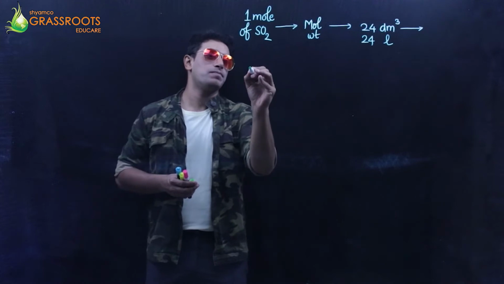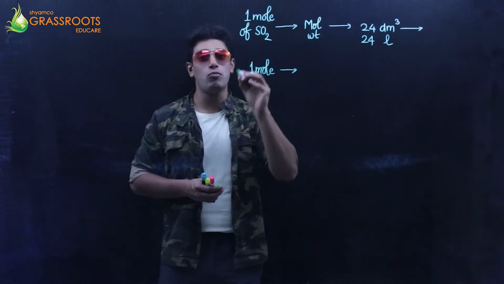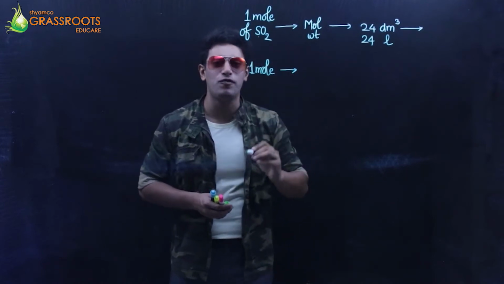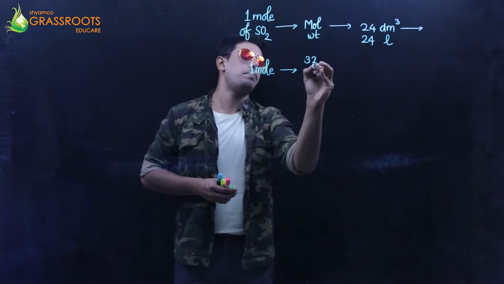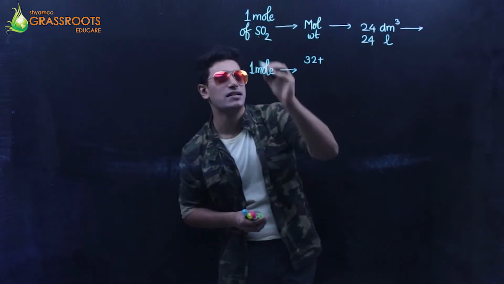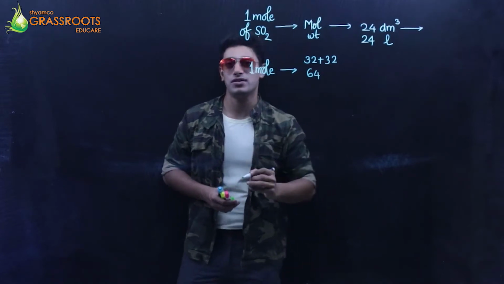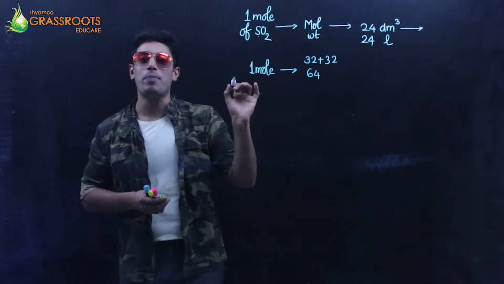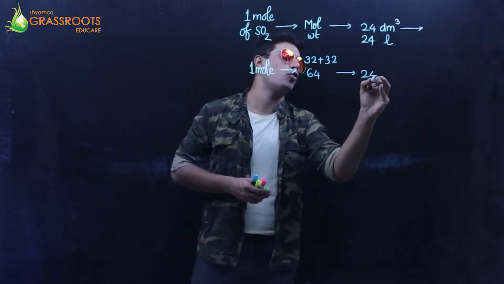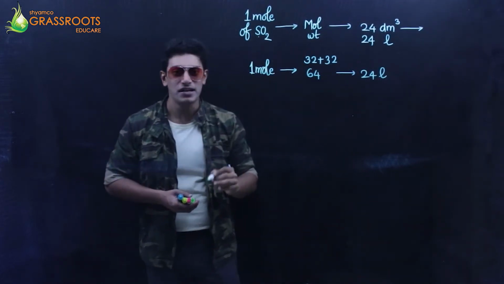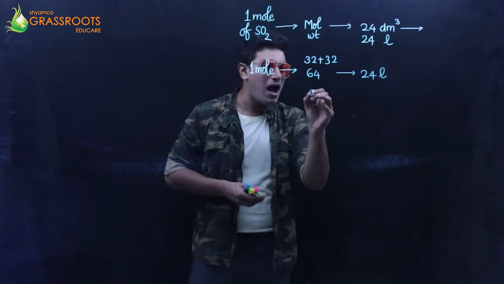Right, let's start. 1 mole of SO2 occupies the molecular weight. Molecular weight of sulfur. Sulfur is given to me as 32. Plus oxygen is 16. 16 twos are 32. So can I say it is 64 grams? So 1 mole occupies 64 grams. And it occupies 24 liters.